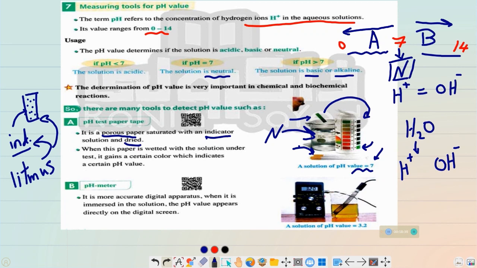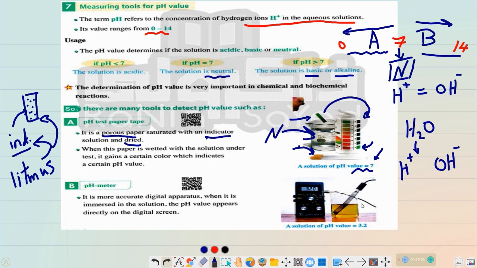This is the technique. Another device is the pH meter. The pH meter is a digital device that has a digital screen and a ball. When we immerse this ball in the solution or in the medium we need to determine its pH, a number starts to appear on the screen. This number shows us the acidity and the basicity.